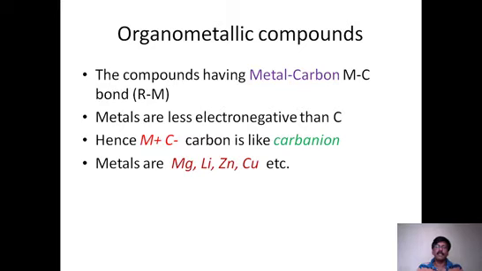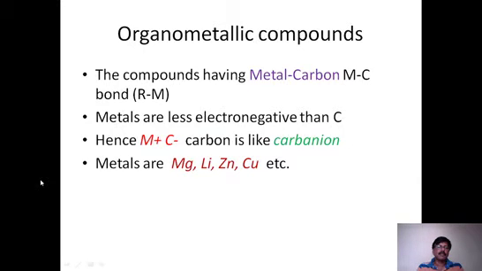Therefore, the metal is ready to lose electrons and is converted into M plus. So when we use organometallic compounds as reagents, they generate carbanions, C minus. This is the best source of generating carbanions in organic synthesis.